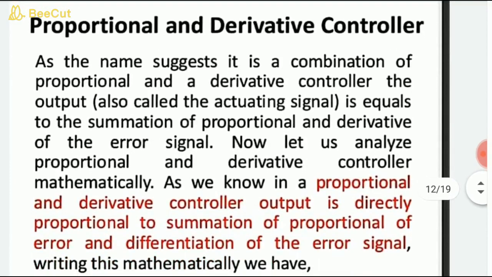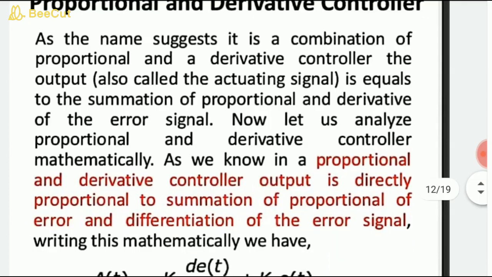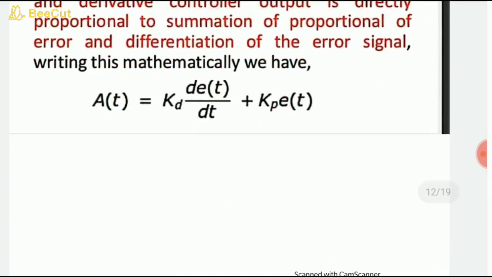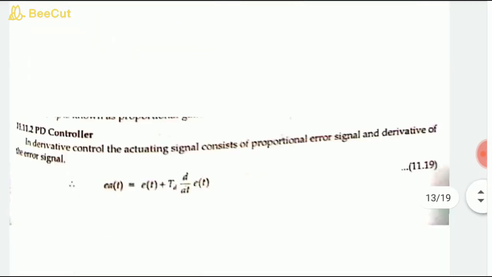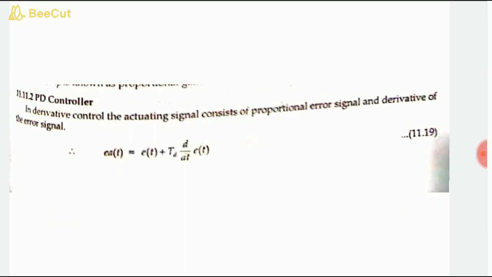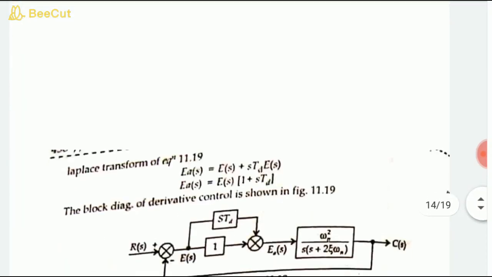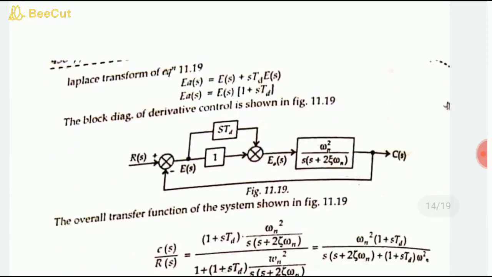Now the proportional and derivative controller, as the name suggests, is a combination of a proportional and a derivative controller, equal to the summation of the proportional and derivative of the error controller. So mathematically, students, it will be Kd into differentiation e(t) plus Kp into e(t). So this is the equation we observe, along with the diagram.